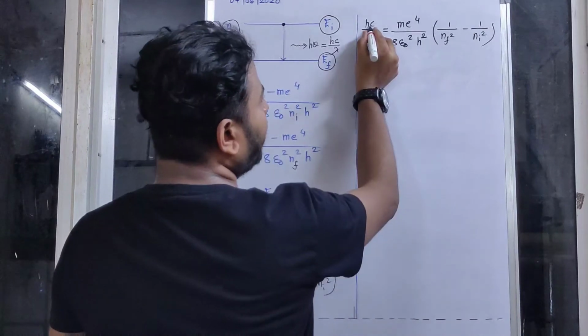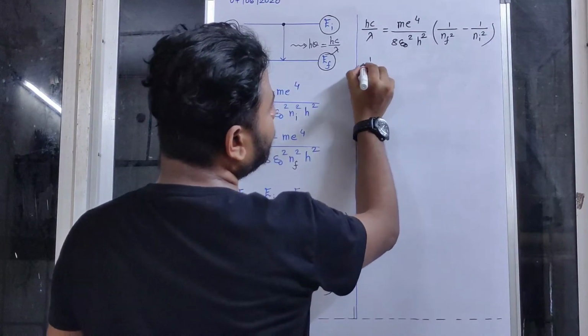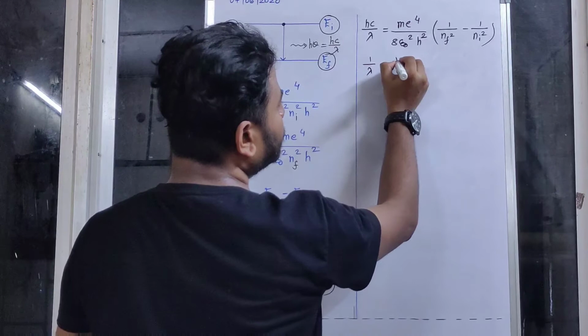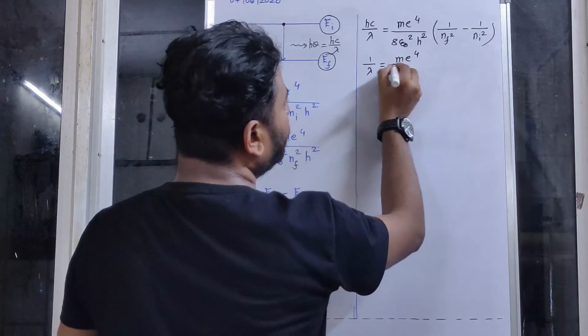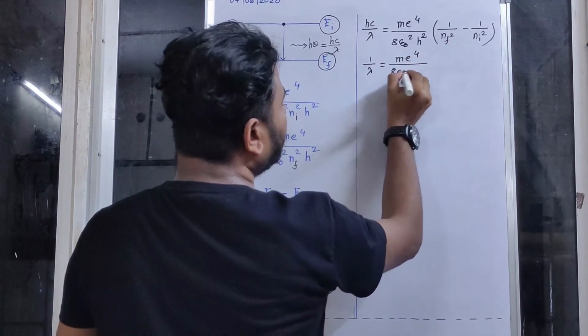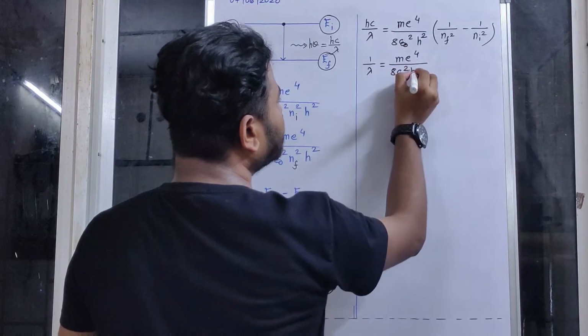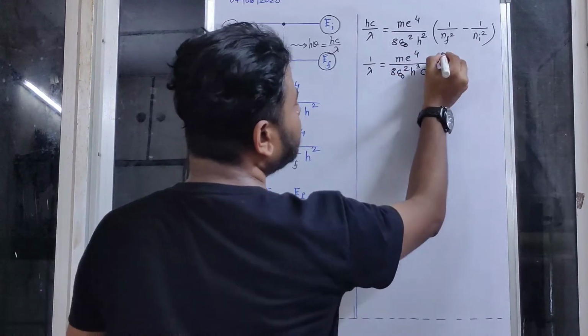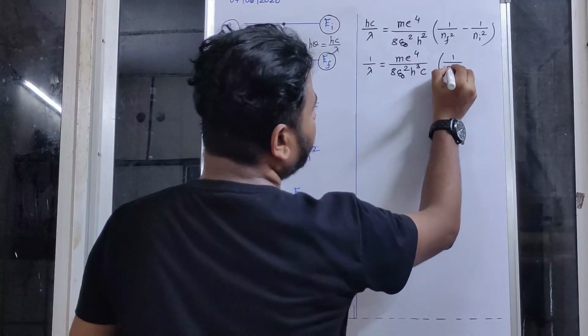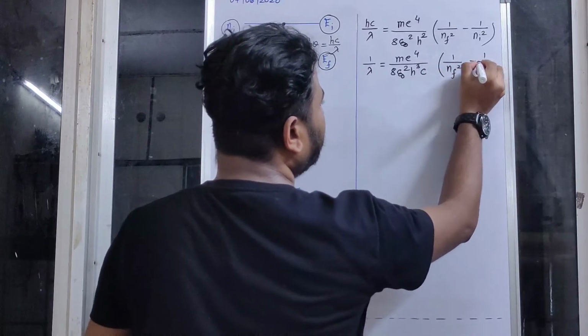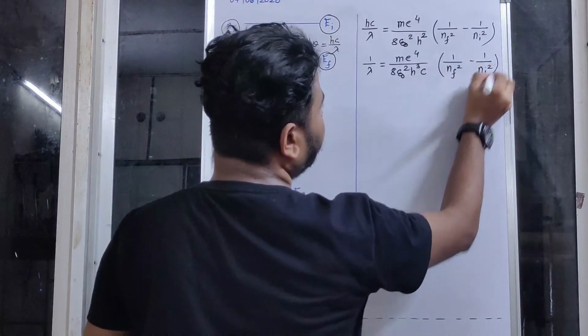Is this clear? Now if you shift h and c over here, you will have 1 over lambda is equal to m e raised to 4 over 8 epsilon naught square h square into, h will give you h cube, multiplied by c. Inside the bracket we will have 1 over nf square minus 1 over ni square.